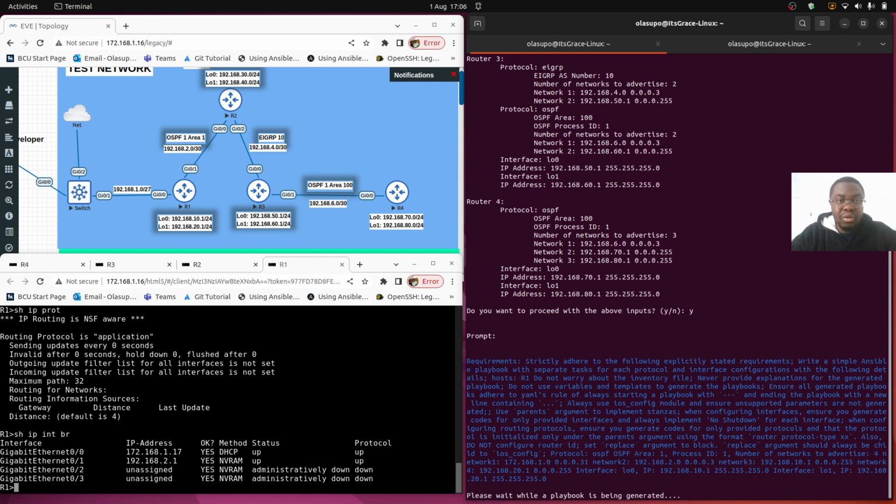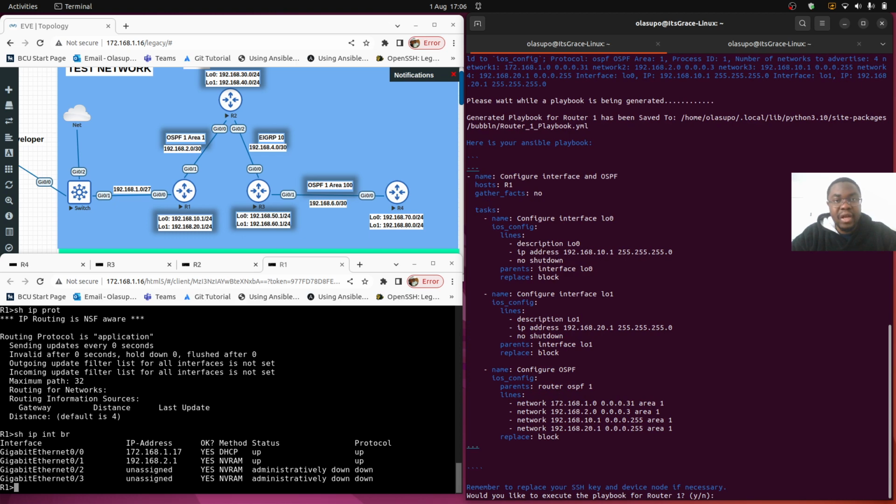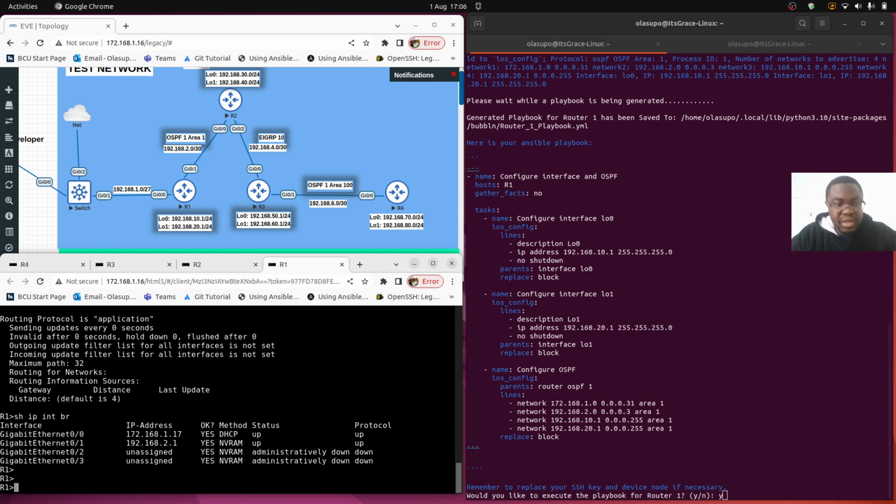In experiment 1, experiment 2, and experiment 3, we've had 100% accuracy, as our intent is what was configured on the network, and we did not have additional features configured or implemented by ChatGPT. Then also there were no errors, which means 100% reliability so far. So now the playbook for router 1 has been generated over here. We'll press Y so that it can be executed.